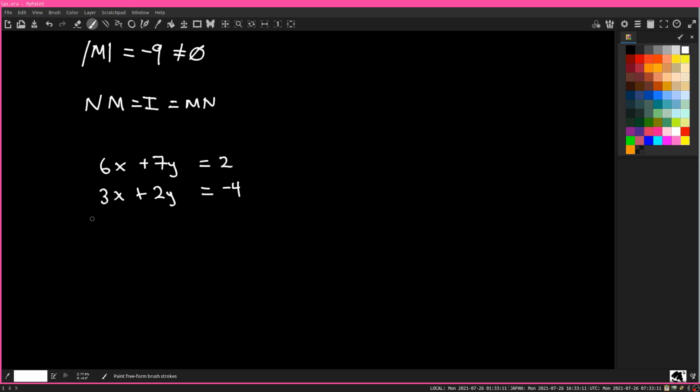The first thing we're going to do is take the first equation and subtract the second equation. So that'll give us 6x, or correction, subtract the second equation from the first equation, and that'll give us 3x. Is that what I want to do?